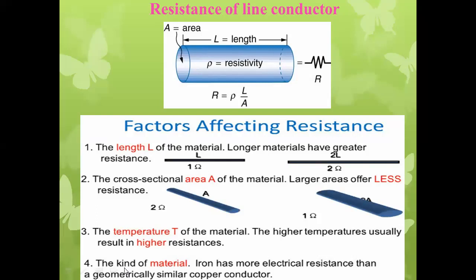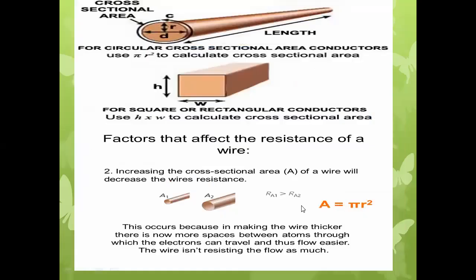Aluminium also has less resistivity compared to iron. We can say that insulators have the highest resistivity compared to metallic conductors. Now see how the area cross section affects resistance, because we are more interested in the area cross section.